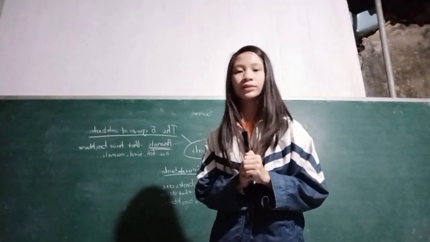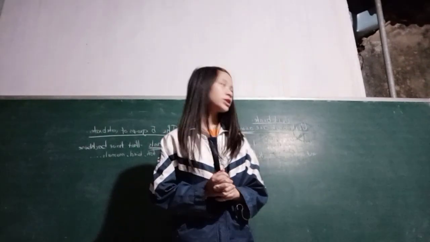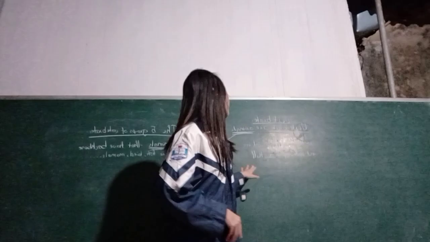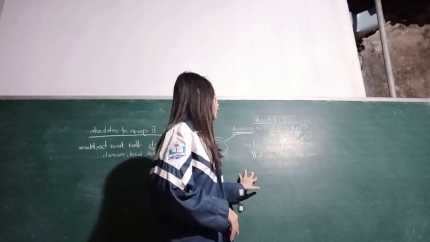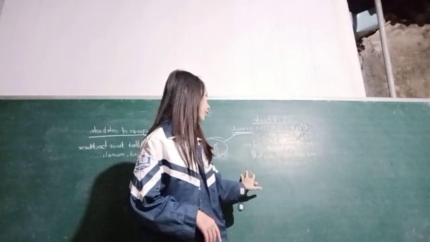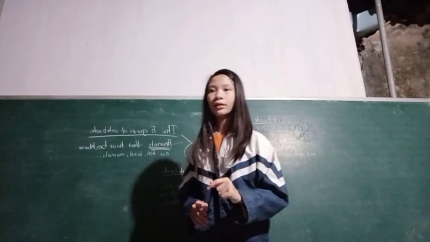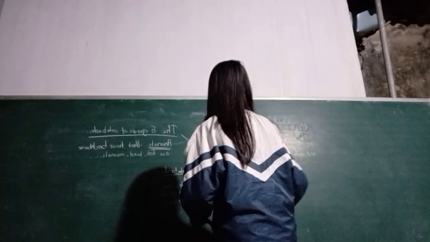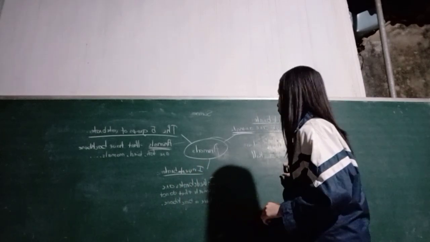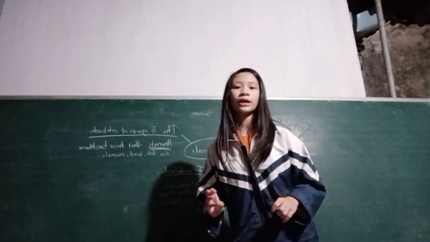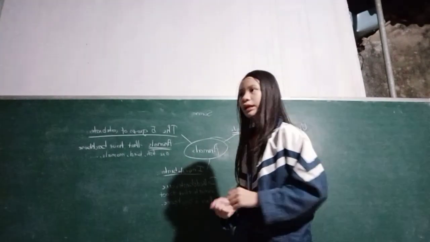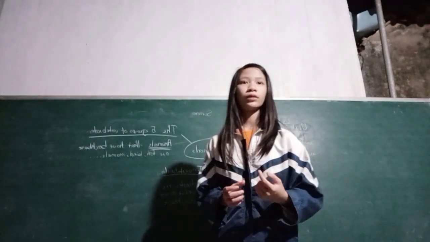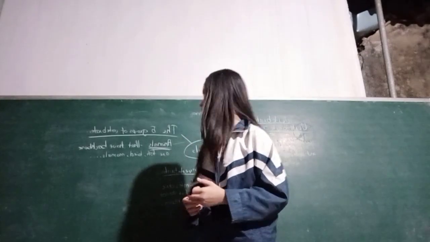Today we're talking about animals and science, part 2. First, we're talking about the vertebrates. Vertebrates are animals with a vertebral column, like backbones or columns, and a skull. They are animals like mammals, such as sharks, whales, or birds.